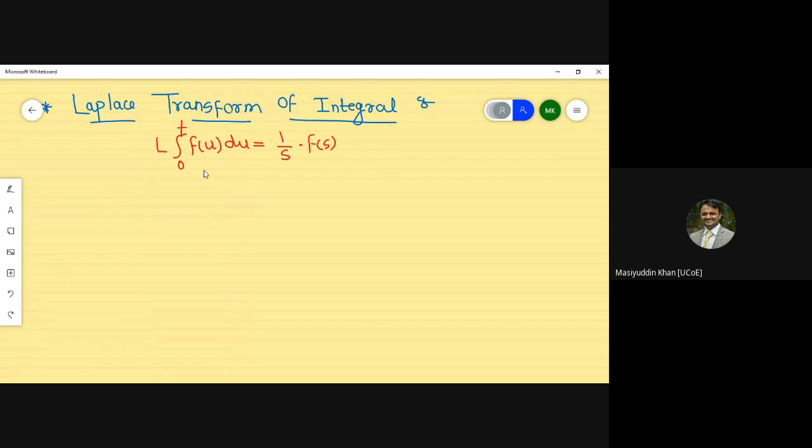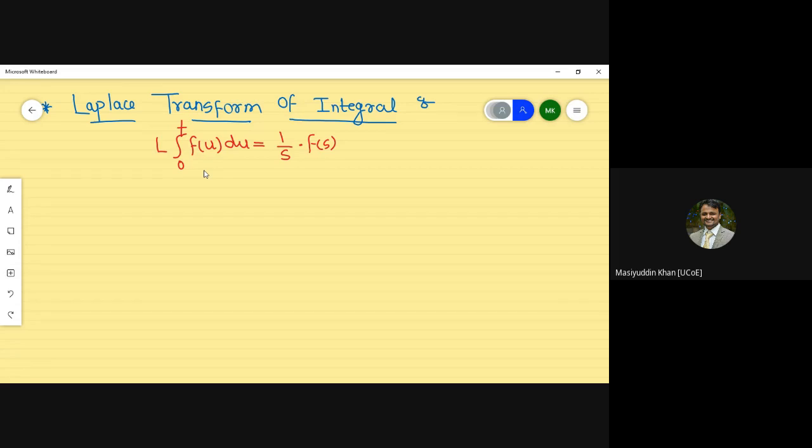One more way you can remember is that the problem is mostly given in terms of u variable. Until now, all the problems you have seen were given with the t variable. But here the problems are given with the u variable. So just take note of this.